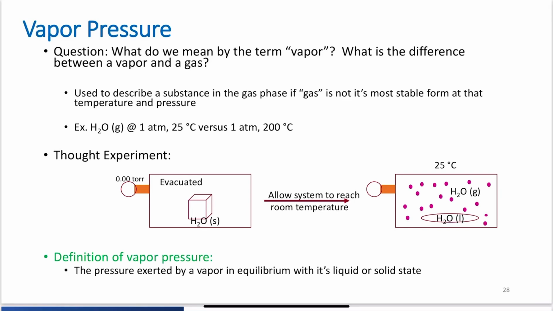Let's talk about vapor pressure. What is vapor pressure? And why do we care? Well, vapor pressure, what do we mean by it? Vapor pressure is the pressure of the vapor. Helpful, right? But what do we really mean by this?